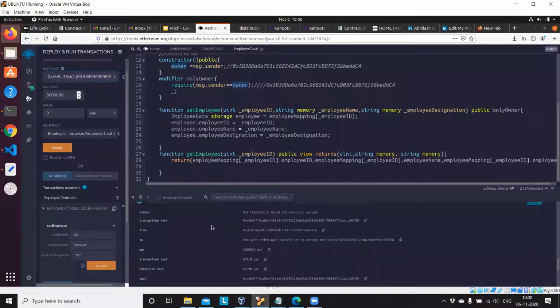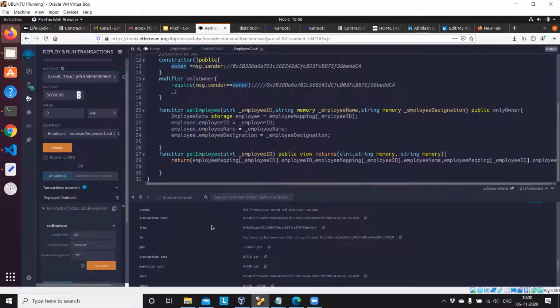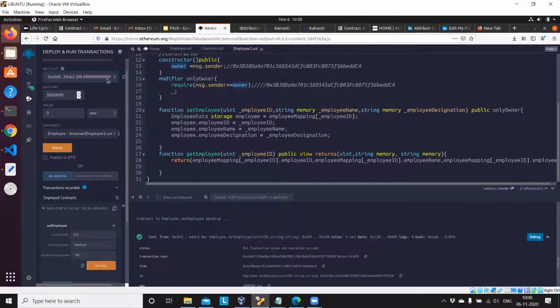Deployment over. Then you just expand it and trigger this function first, set employee, transact. Some error is there. Error encoding arguments. Yeah, you changed the address, right? No, I have not changed. I have to change that.